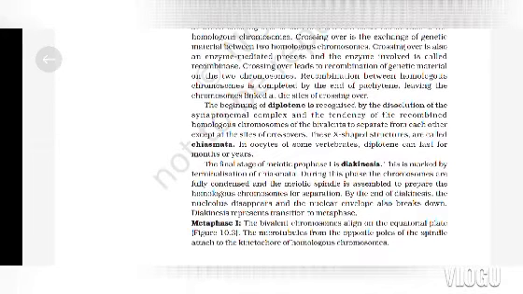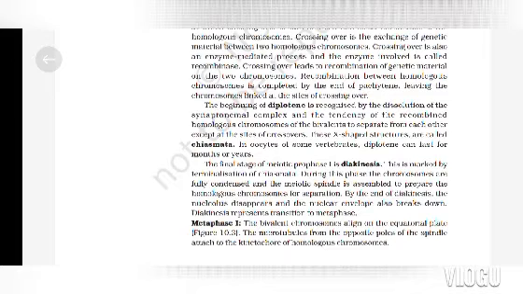Crossing over is also an enzyme mediated process, and the enzyme involved is called recombinase. Crossing over leads to recombination of genetic material of the two chromosomes. Recombination between homologous chromosomes is completed by the end of pachytene, leaving the chromosomes linked at the site of crossing over. The beginning of diplotene is recognized by the dissolution of the synaptonemal complex and the tendency of the recombined homologous chromosomes of the bivalents to separate from each other except at the sites of crossovers.